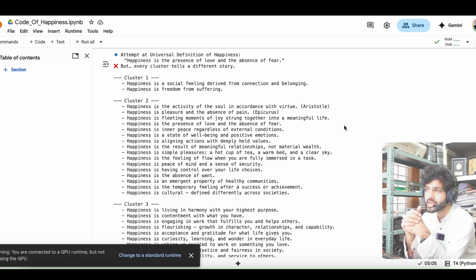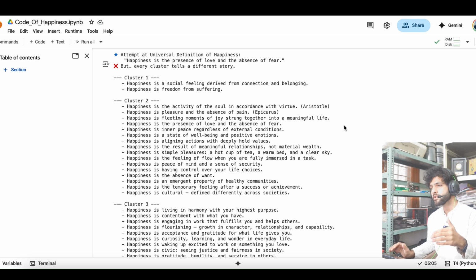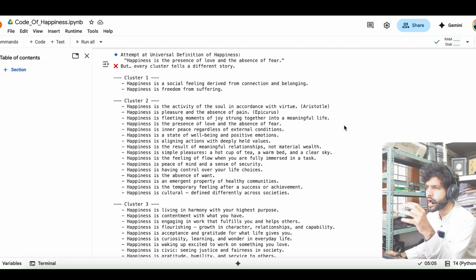We are not able to get a single universal definition that we can rely upon. So the universal definition ends up being vague and unsatisfying due to the following reasons. The first reason is semantic conflict. The second is dimensional collapse. The third is subjectivity. These three factors are hindering us from finding a universal definition. Let's see in detail what is happening.